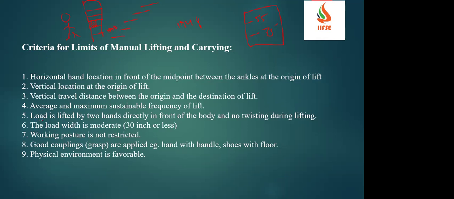to consider. Load is lifted by two hands directly in front of the body, and also no twisting during lifting. So no twisting. No twisting in the sense there is no twisting at all. I'll just lift the job and I'll go forward. No twisting is required. Meaning, after I lift the job, I go straight without turning anywhere. For example, here is my warehouse, I take from here and just go like this. Once I lift, I need not twist, meaning I don't need to turn my body.